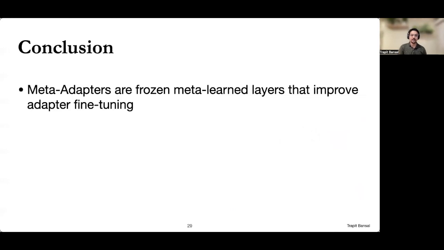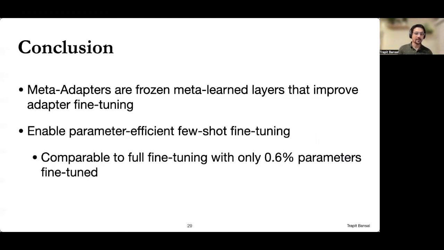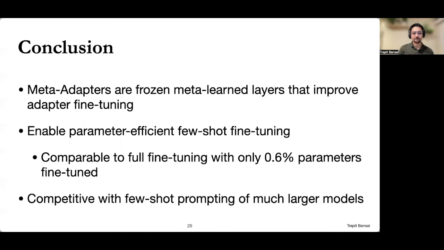So to summarize, meta adapters are frozen networks added to a pre-trained transformer that condition it to be better at few-shot fine-tuning. Meta adapters enable parameter efficient few-shot fine-tuning by only fine-tuning a very small fraction of the pre-trained model parameters. They are also competitive with few-shot prompting of much larger GPT-3 models while only utilizing smaller pre-trained models.